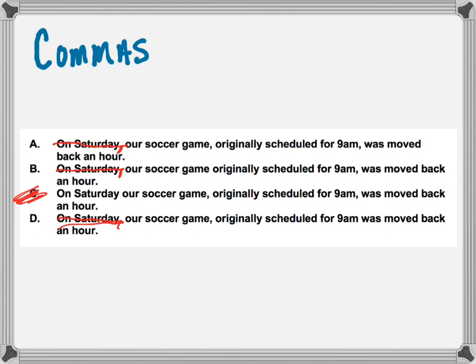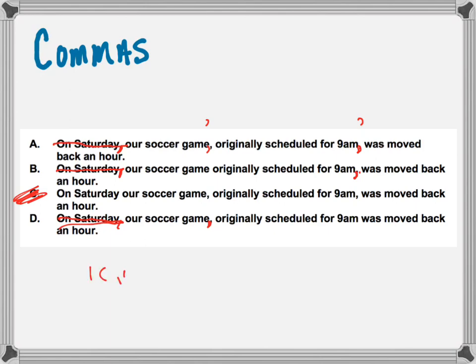Now answer choice A has sets of commas here. Answer choice B just has one comma here, and answer choice D has this comma here. So let's go through. B and D would just have one comma left in the sentence.